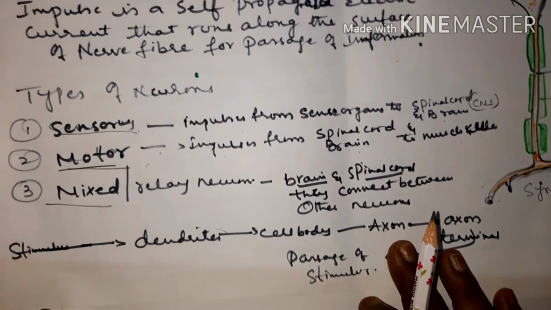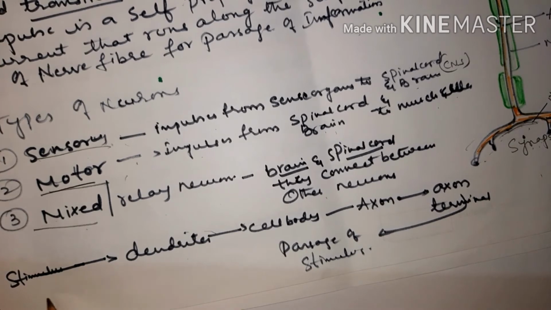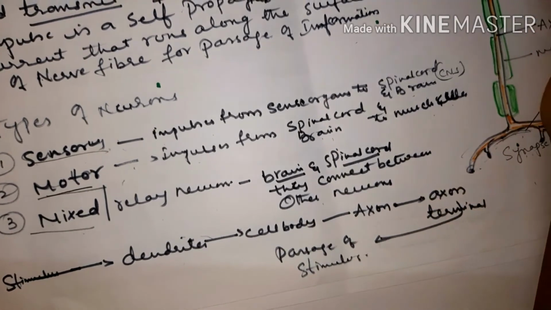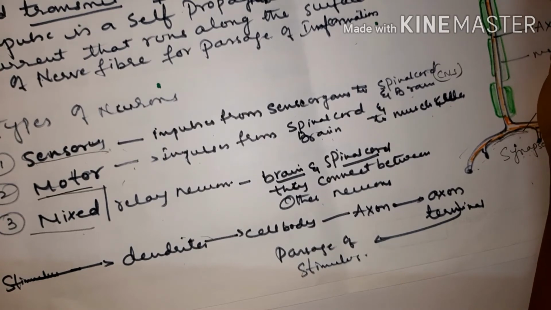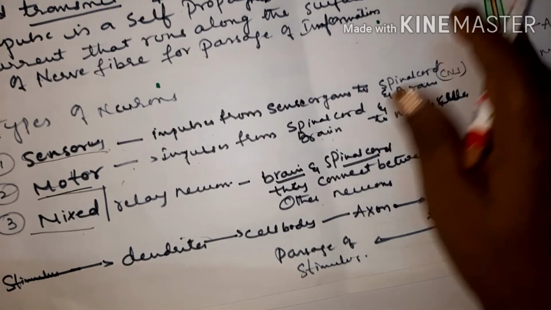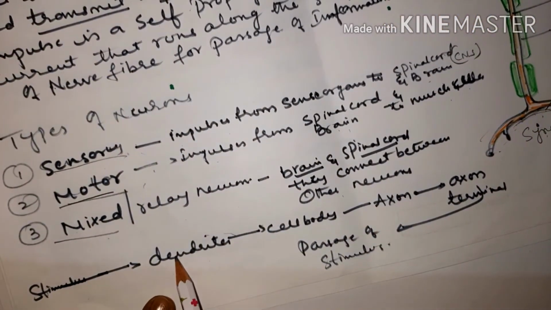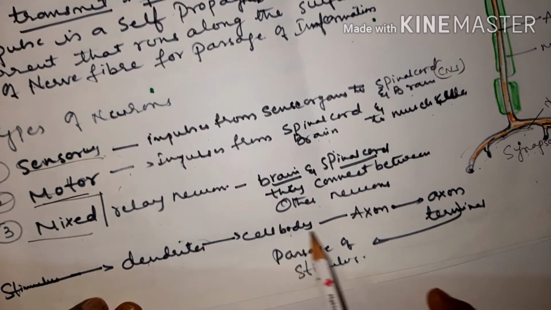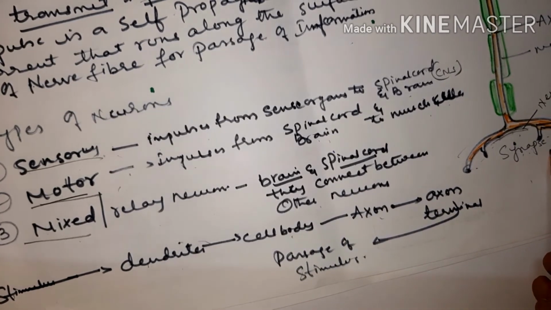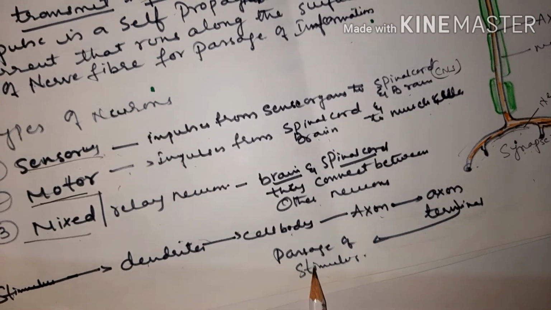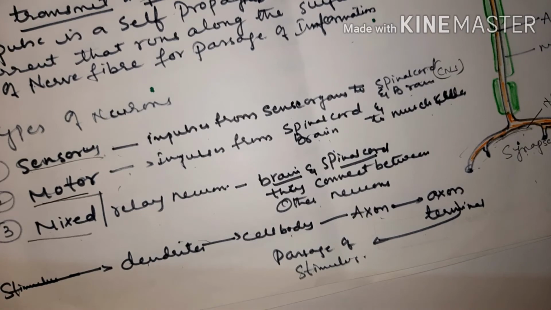Okay, children. Actually, how is the passage of the stimulus? First, the information from the sense organs, or pain or prick or any stimulus, is carried by the dendrites. From the dendrites to the cell body, from the cell body to the axon, and from the axon to the axonal terminal, that is called telodendrites, and then to the next neuron. Passage of stimulus to the next neuron.